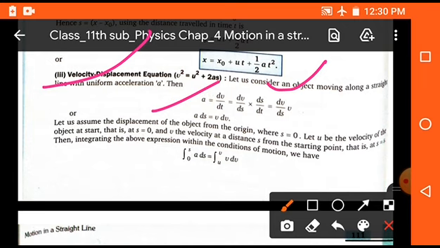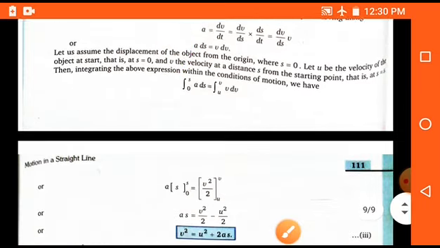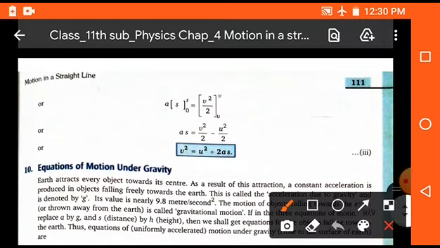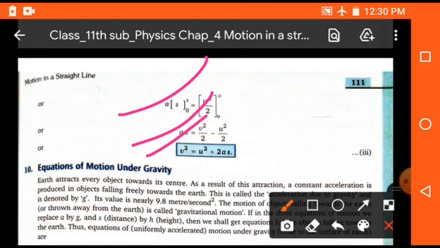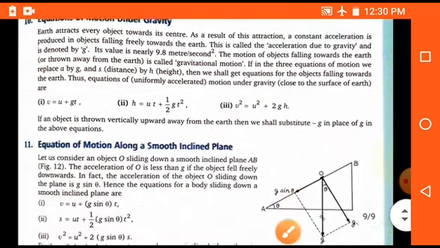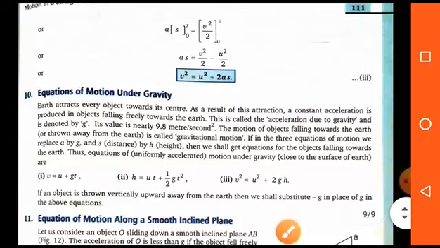Now taking integration both sides with limits, we put 0 to s integration a into ds is equal to u to v integration v into dv. Now on integrating we get v square is equal to u square plus 2as. This is the third equation of motion.